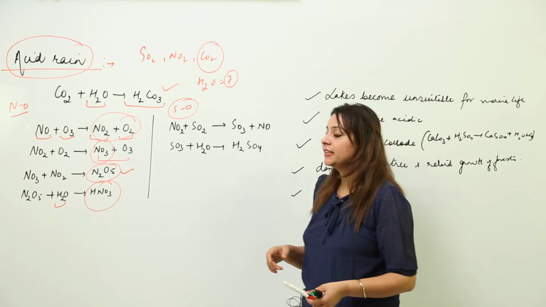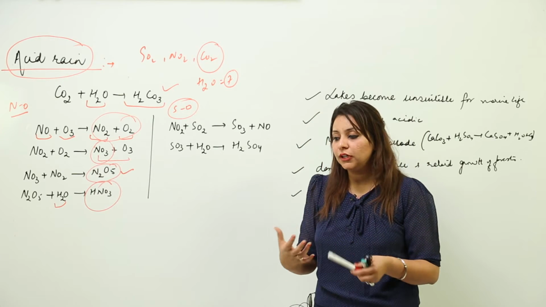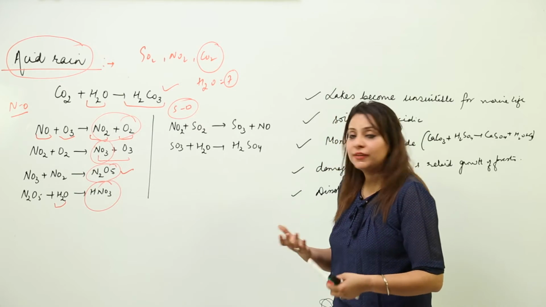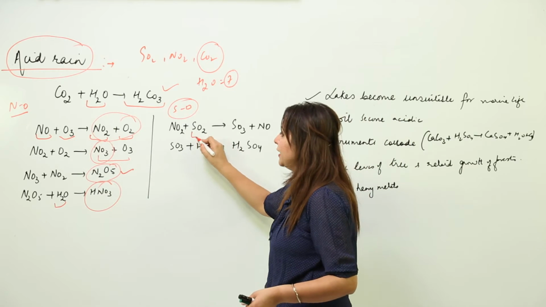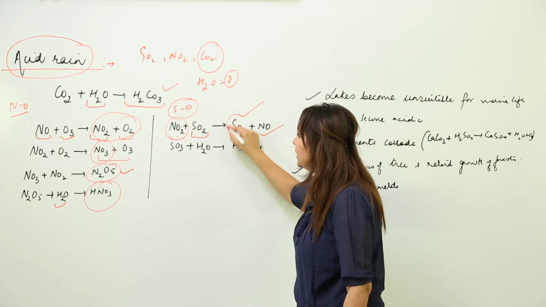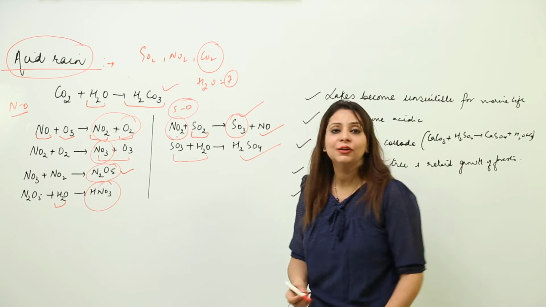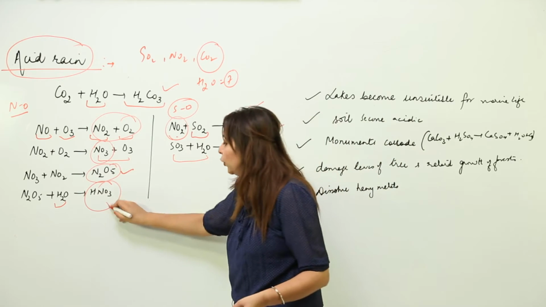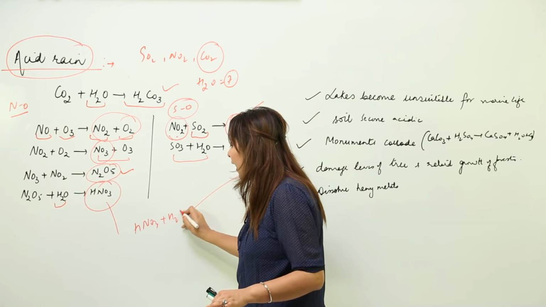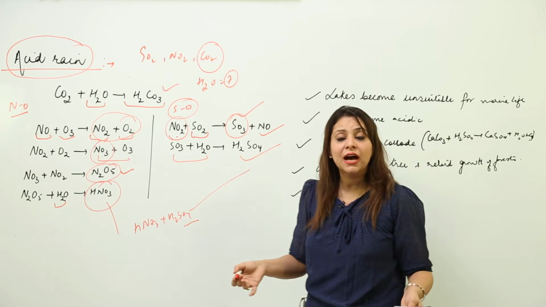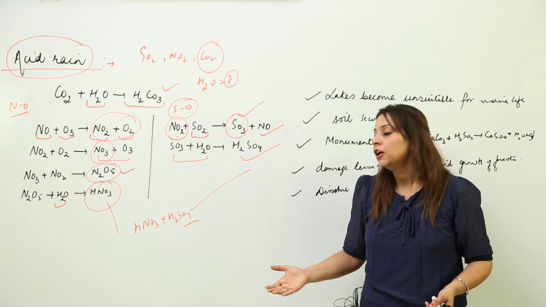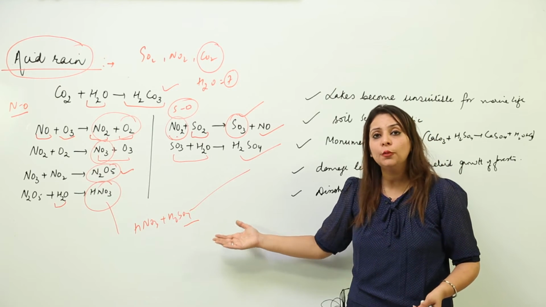Likewise, sulfur dioxide: when we burn fuels containing sulfur or coal, it leads to the liberation of sulfur oxides. These sulfur oxides get further oxidized by NO2 leading to the formation of SO3 and NO. This SO3 combines with water leading to the formation of sulfuric acid. So again, our rainwater, which was supposed to contain only water, will now contain HNO3 and H2SO4. We need water with pH 7, but now it is no longer neutral, it has become acidic.